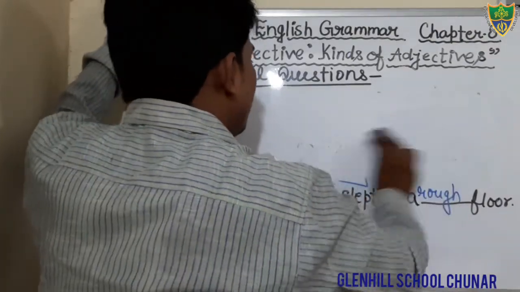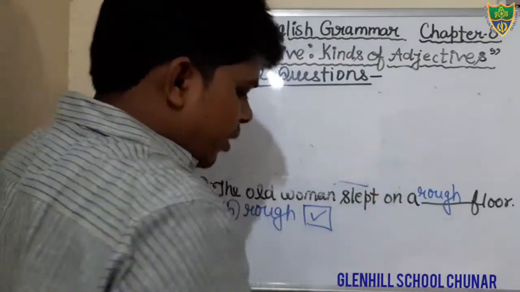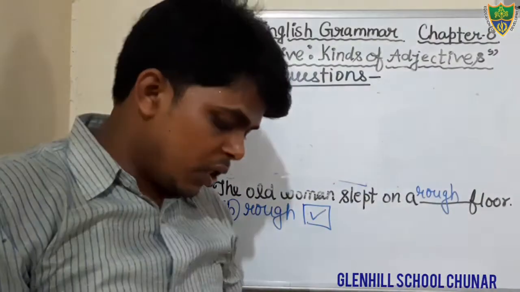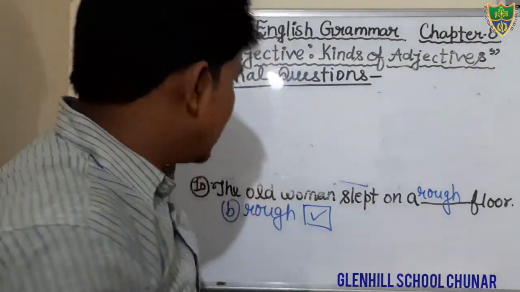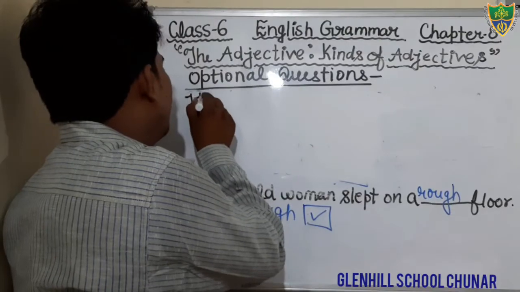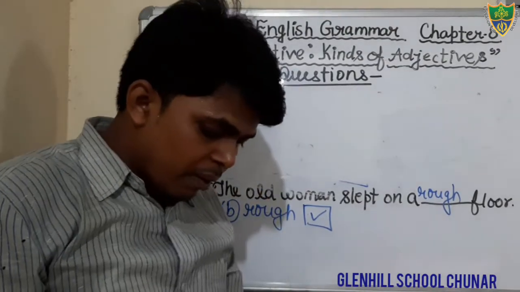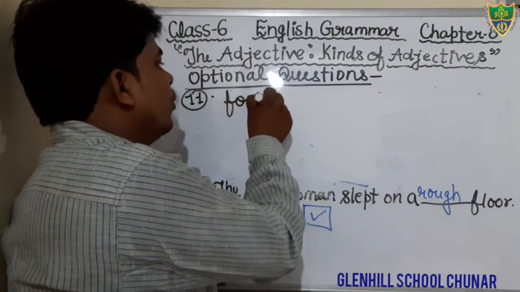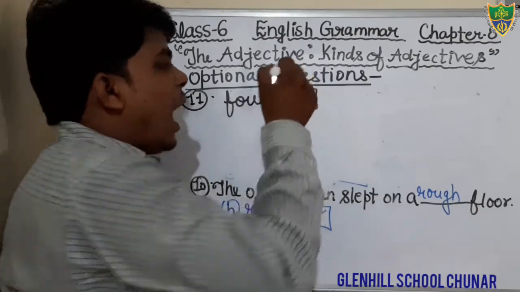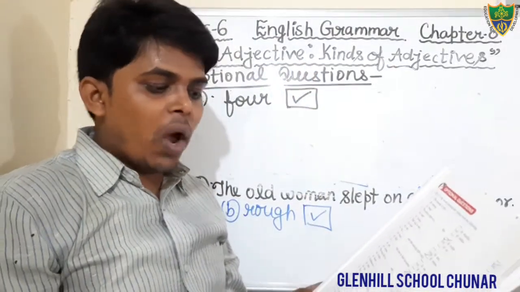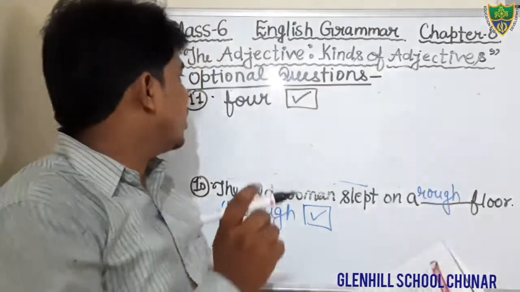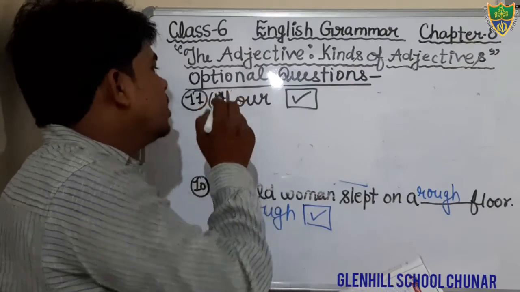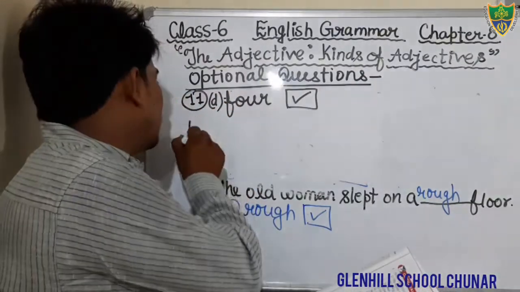Question number 11. Up to 10 we have completed. Just see. A square has blank. That is very simple. In question number 11, we will tick option 4. 4 is the correct option. A square has 4 sides. Option number D is the correct option. Okay students, that is 4.